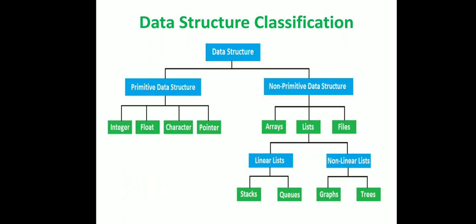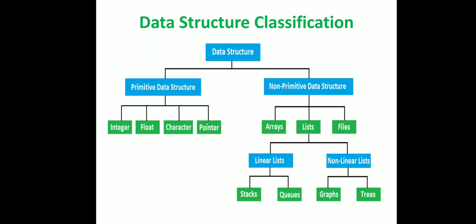Non-primitive data structures are derived from primitive data structures, with the help of primitive data structures. Examples are array, a collection of elements having similar data types, list, and files. Files are a collection of records, you can say files and folders, right? Notepad file, WordPad file, audio file, video file, PDF file, you know it.